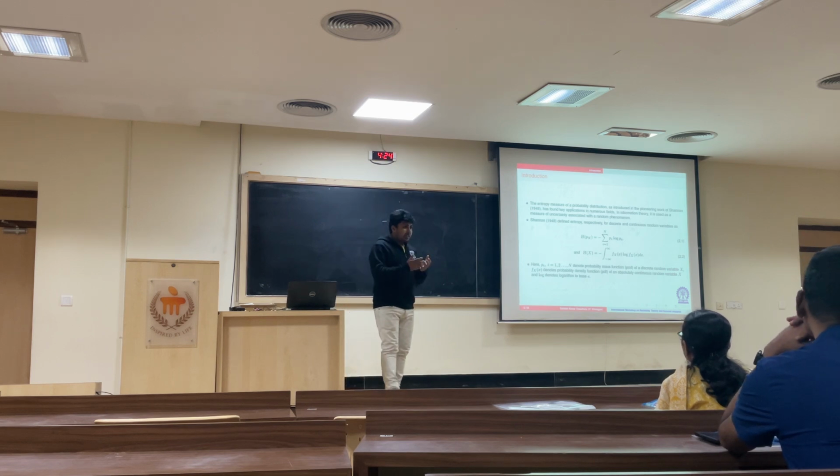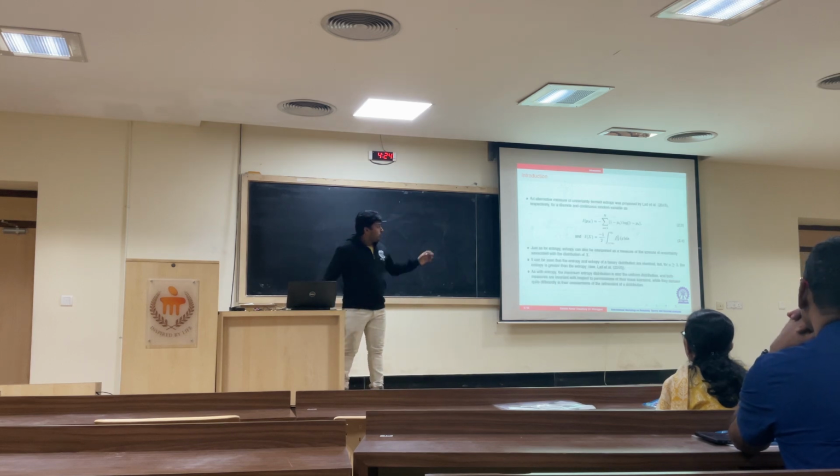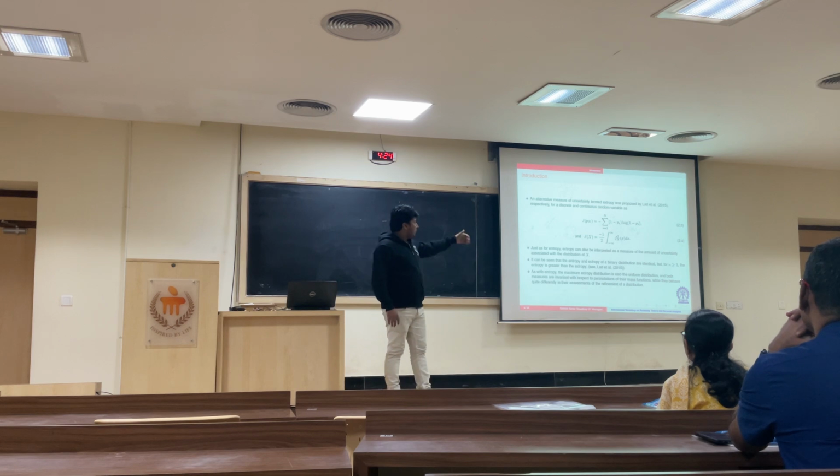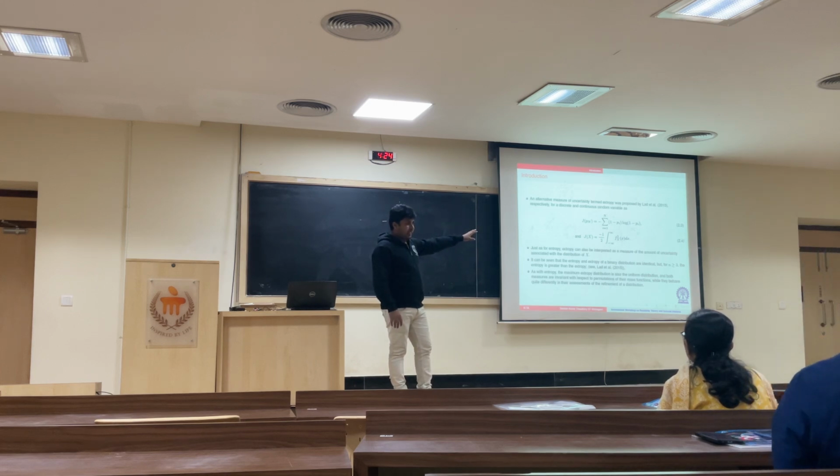Then they do a Taylor series expansion and some approximation, and the proof is given in the paper by Lad 2015. After some shifting, extropy for the discrete random variable is defined like this by Lad, and extropy for the continuous random variable is defined like this.